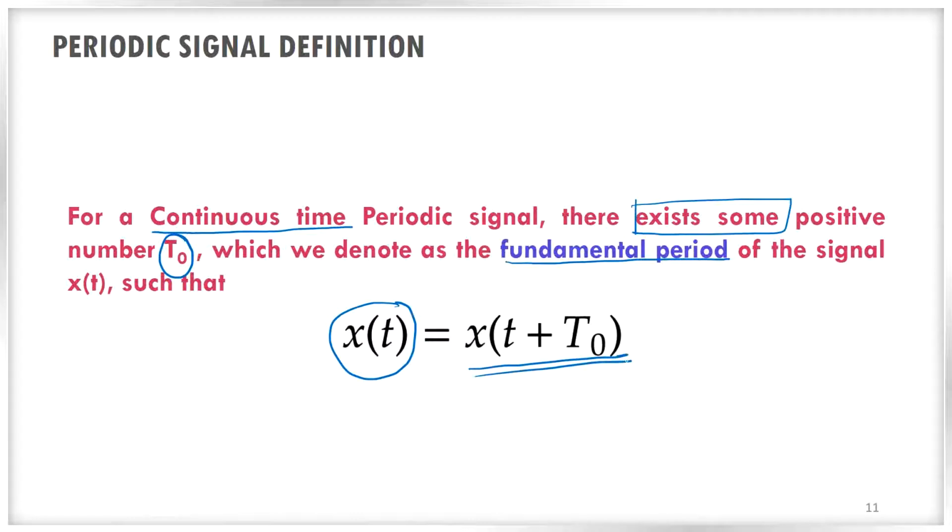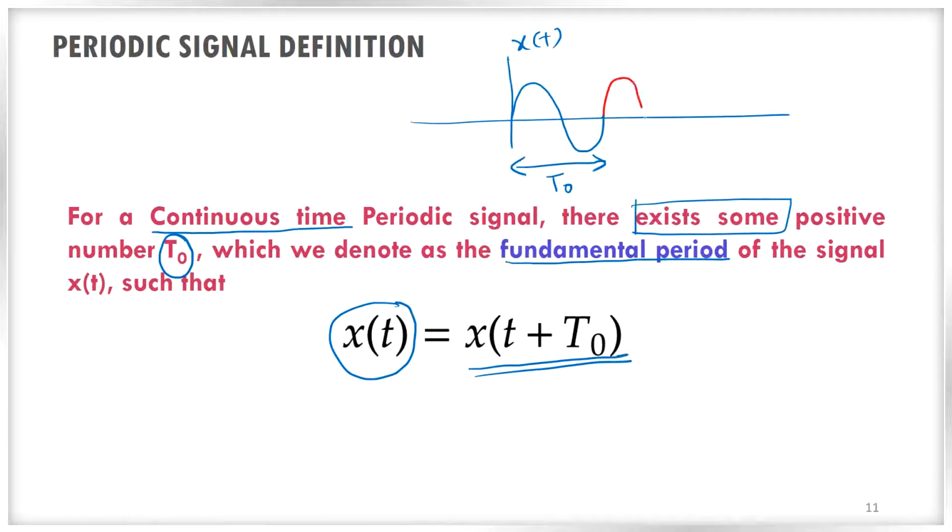So what is the meaning of that? So if we have some signal like this, and this is called t0, the period. So if you look at the signal, it will be equal if you look at the signal after the fundamental period. They will be similar and equal if you look at the signal after the fundamental period.